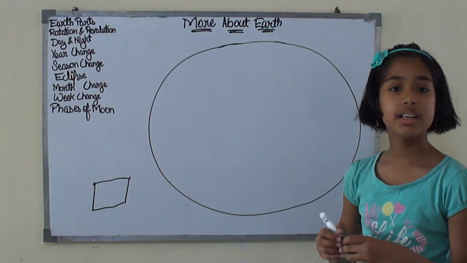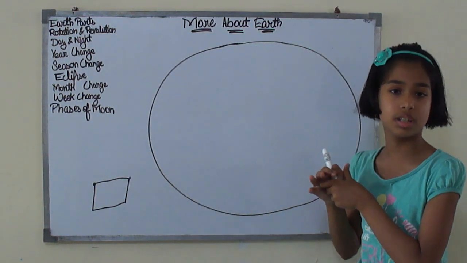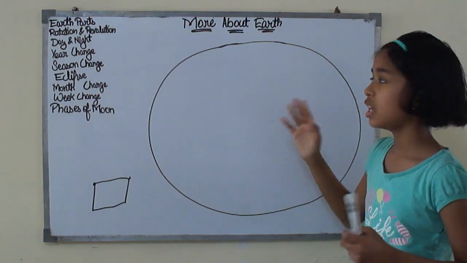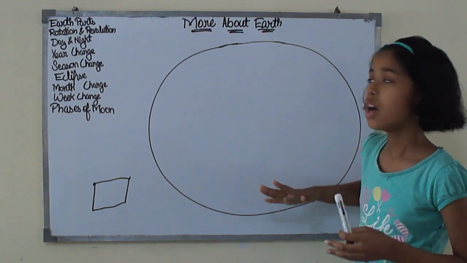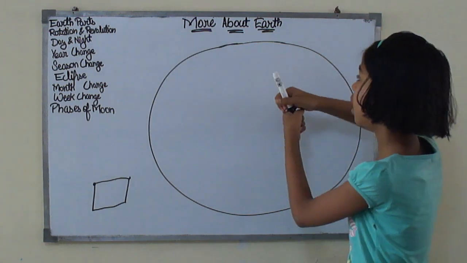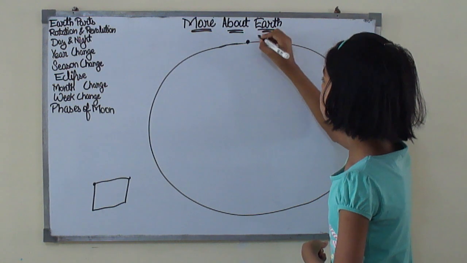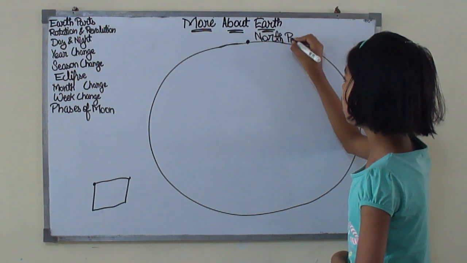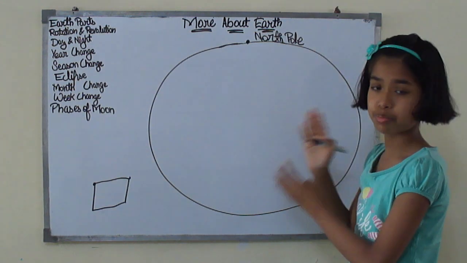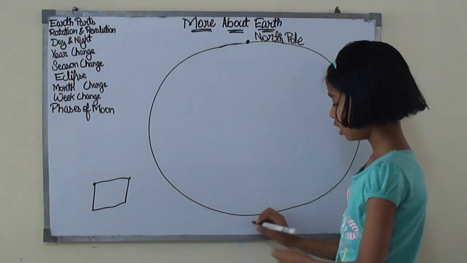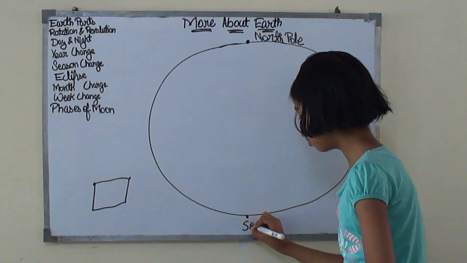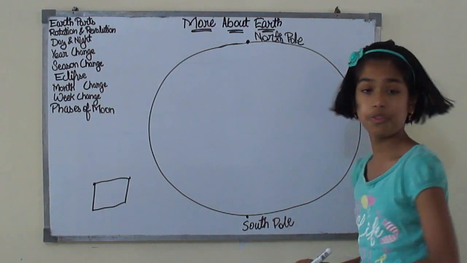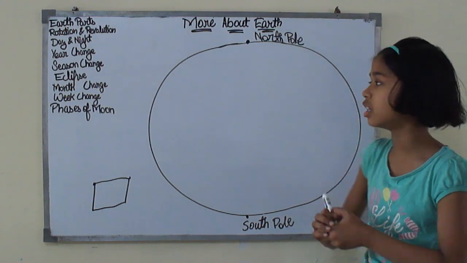But as the Earth is a sphere or circle shaped, we have no differences. So what we do is take two references. The northernmost point of the Earth is called the North Pole, and the southernmost point of the Earth is called the South Pole. So these are the two references that we took because the Earth is a sphere.